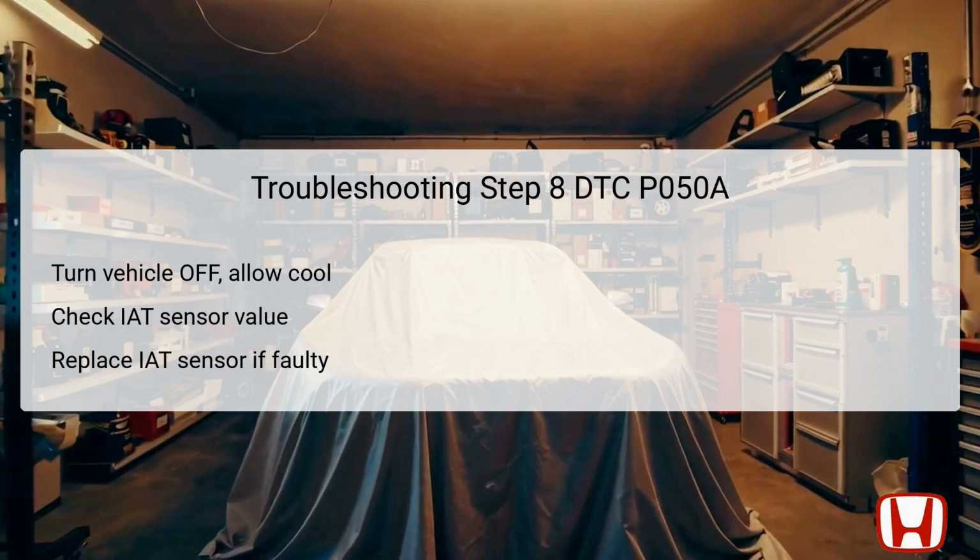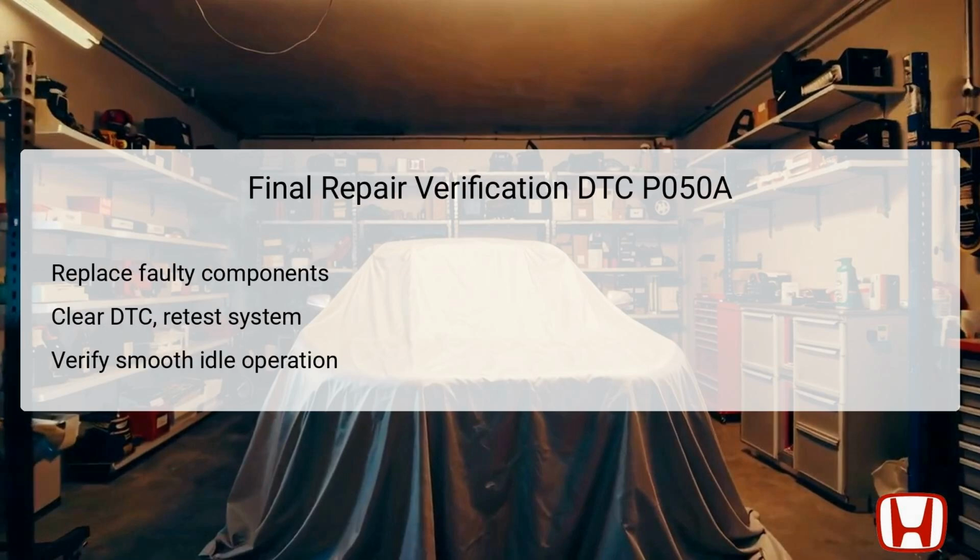If the IAT sensor 1 readings are standard, checking for dirt, carbon, or damage in the throttle bore becomes critical. Any contaminants may require cleaning of the throttle body, or in cases of damage, replacement may be necessary. After completing all the troubleshooting steps, verifying repairs is crucial. Replace any faulty components identified throughout the diagnostic process, such as the throttle body or sensors. Clear the DTC using the HDS, and then recheck the system to confirm that the DTC P050A does not reappear.